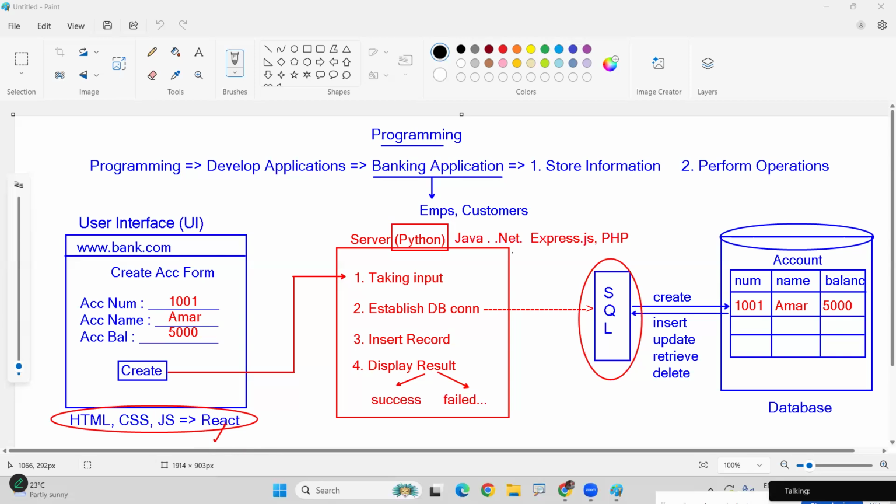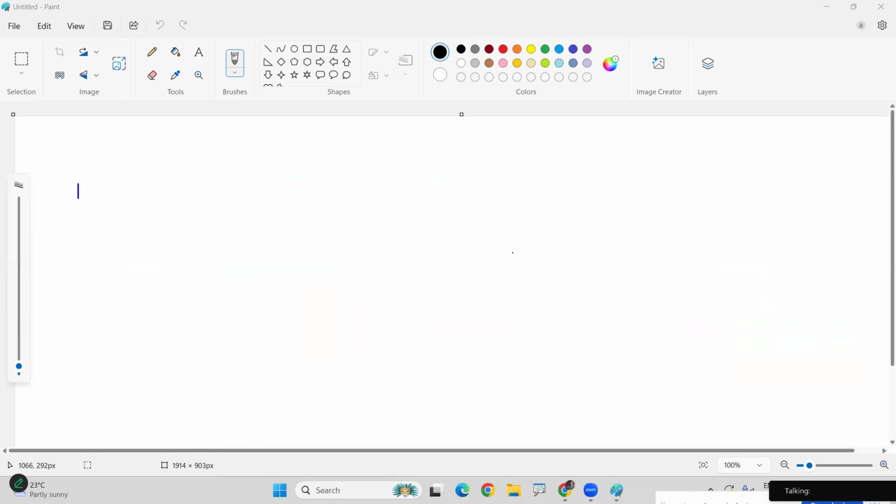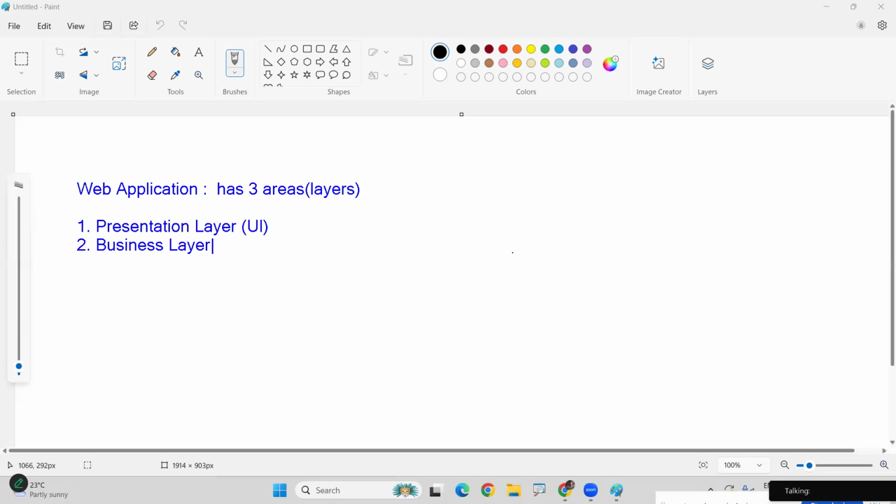So every web application simply has three areas, three layers. One is the presentation layer, that is called the user interface. The second one we can call the business layer. This is the main layer, the server-side programming. The third one is the database layer, that is only the database management system.